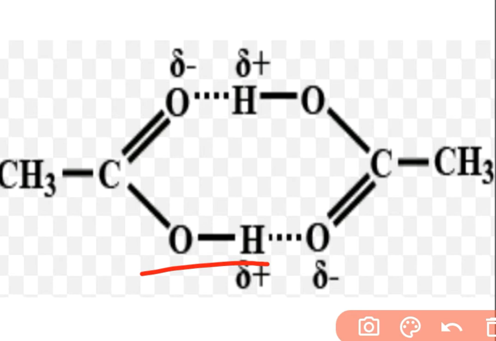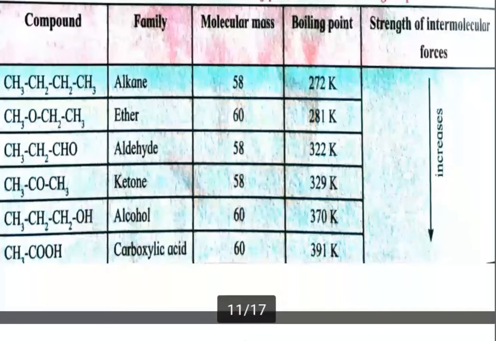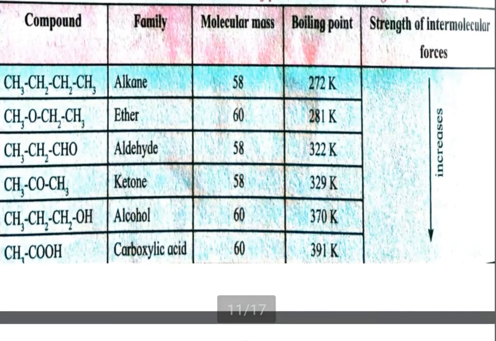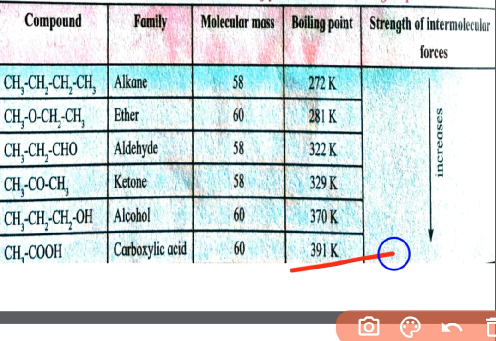Okay. Next, this is the table showing variations of boiling points with functional group. See here, in case of alkane, boiling point is 272 Kelvin, ether 281 Kelvin, and carboxylic acid has high boiling point, 391 Kelvin, than any other functional group in the table.